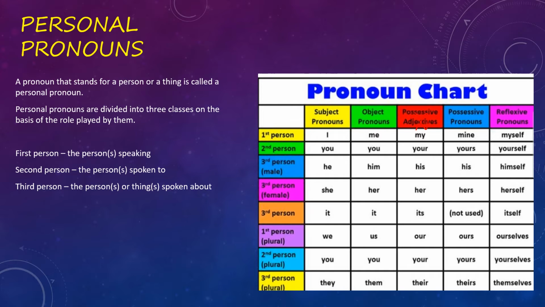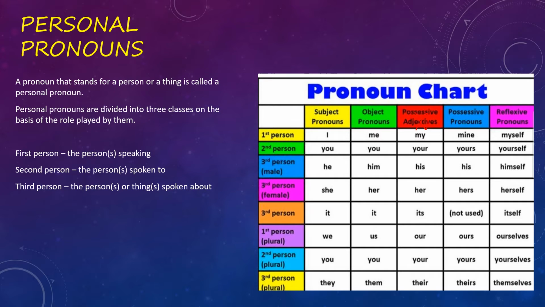Third person, now if any female is there, she, so it will change into her. Now you have to remember children that third person it changes into it only. Okay, अगर subject pronoun में it है तो object pronoun में भी वो it आएगा. Okay, it will be same, it will not change. Now these all are all about first person, second person, third person singular number.